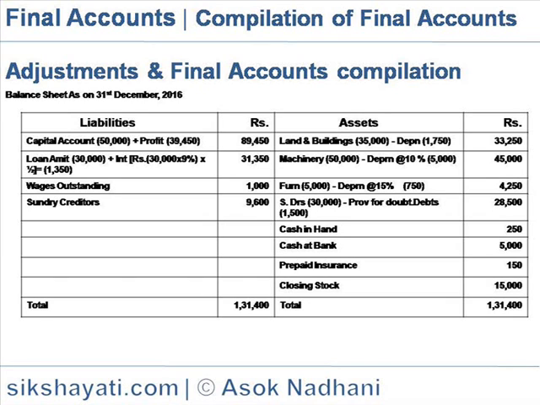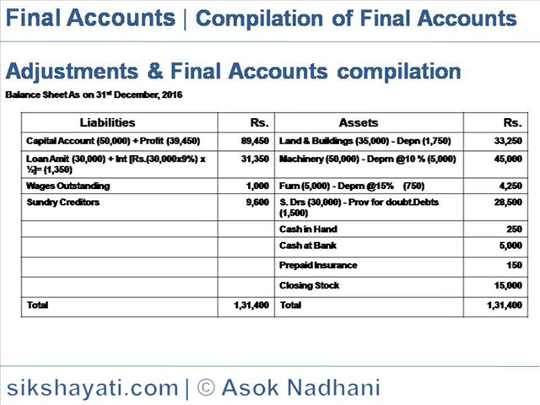On the asset side, land and building is 35,000 minus depreciation of 1,750, so the WDV is 33,250. Machinery is 50,000 minus depreciation at 10%, that is 5,000, so the WDV is 45,000. Furniture 5,000 minus depreciation at 15%, 750, so the WDV is 4,250.